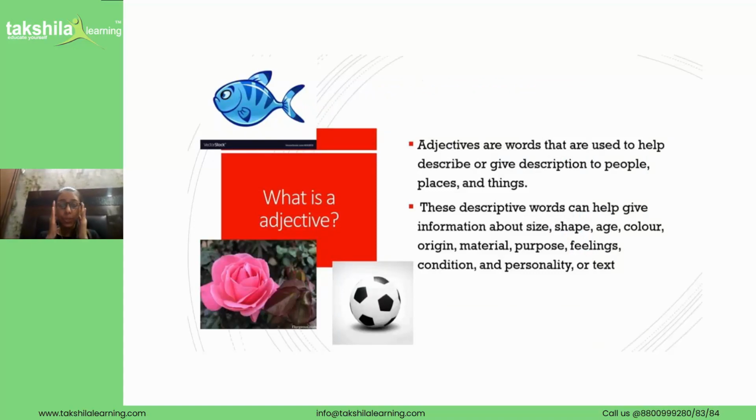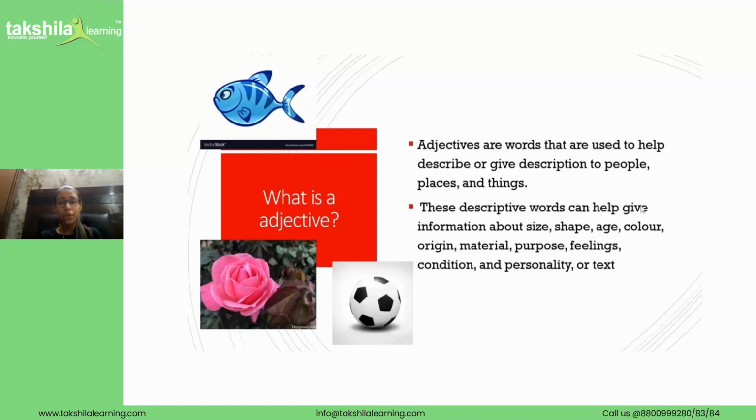So let me help you read these definitions as they are a little difficult. Adjectives are the words which are used to help us describe or give a description to a person, a place, a thing or an animal. And what information do they tell us? They can tell about their size, their shape, their age, their color and more.